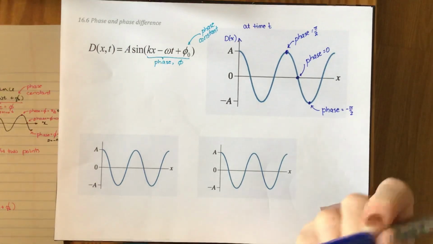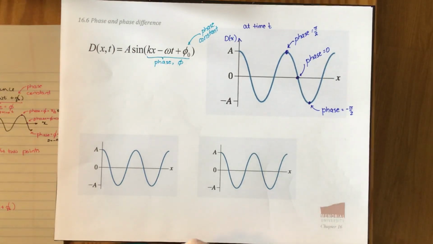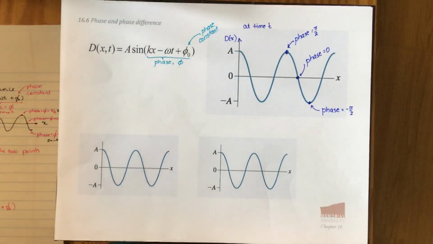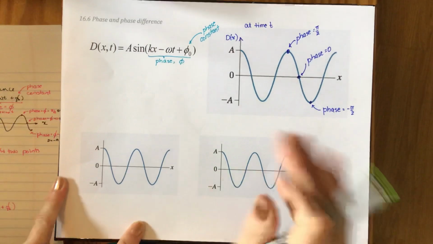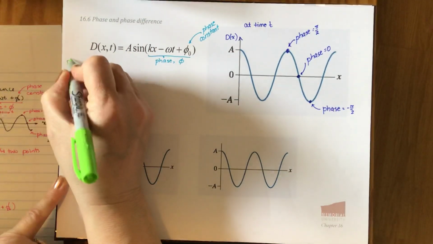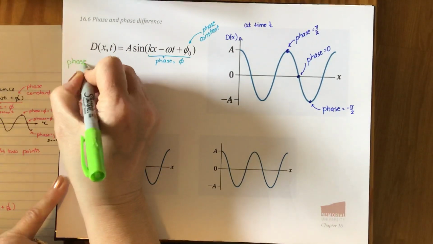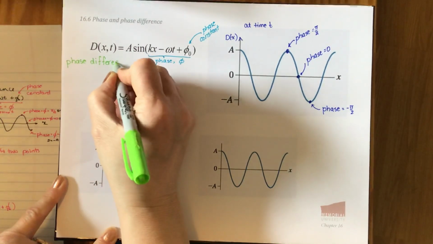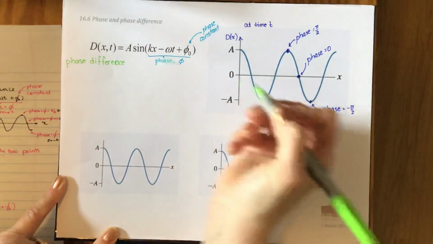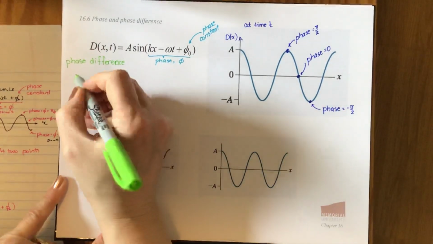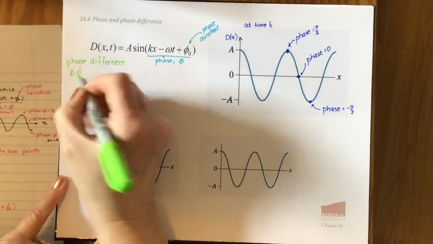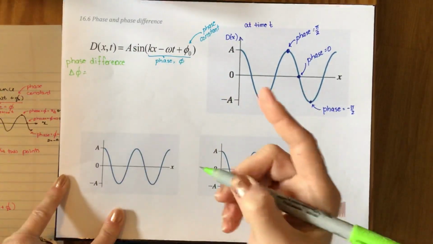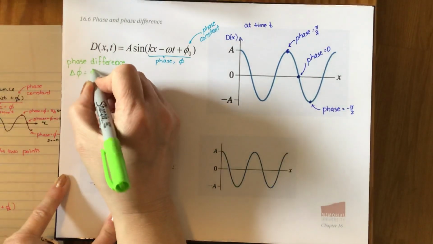What we often care about when we're doing an interference problem in particular is something called the phase difference. So let's get a definition of phase difference. Because it's a difference, we're going to call it delta phi. And delta phi is exactly what it sounds like. It's the difference in phase between 2 points on a wave.